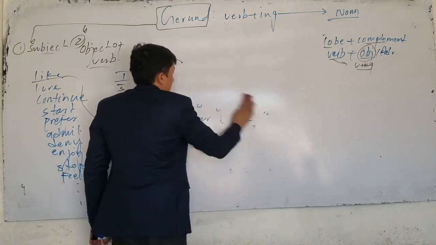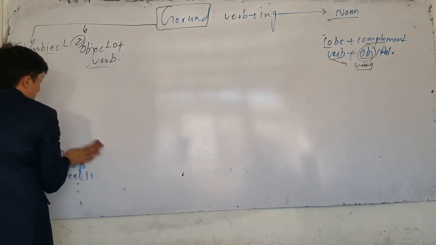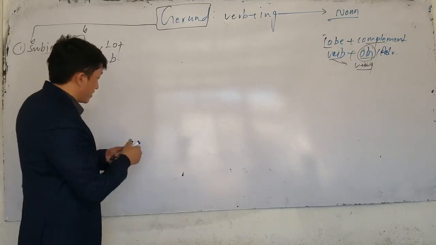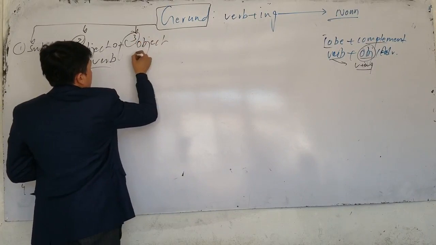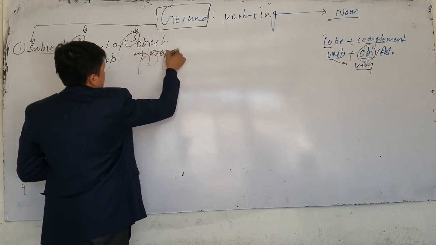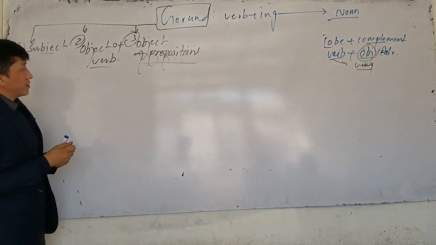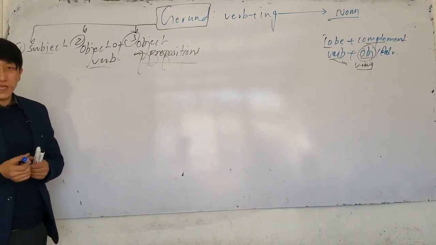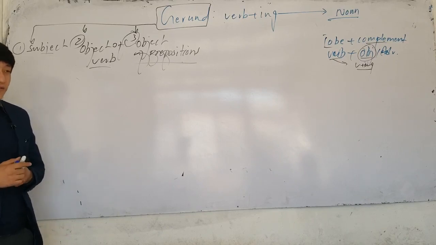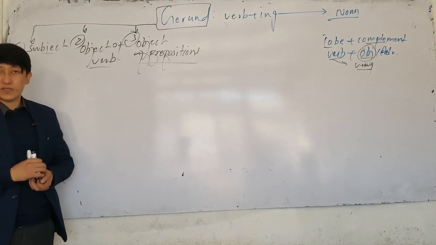Now, the other function of gerund. We can also use gerund as object of prepositions. Number 3. In object of prepositions, we have some specific verbs. After those verbs we use a preposition, and after those prepositions, what do we use? We use gerund. Now, we have a combination.